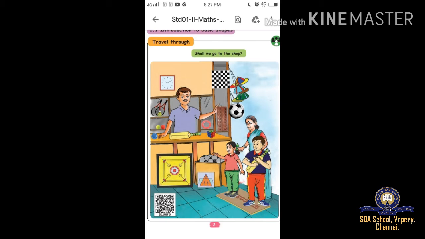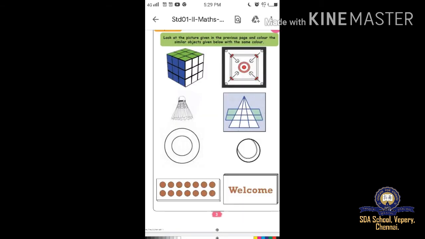Clock, bat and ball, carom, chessboard, welcome board. Then the odd bulliatum, that is one kind of game. Then cube, cap, the ring, shuttlecock. These are the things we can see from this sports shop. Now shall we go to the next page, page number 3.